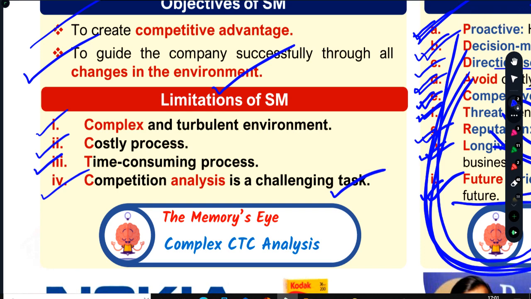So there are four limitations of strategic management. CTCC: C for complex and turbulent environment, C for costly process, T for time-consuming process, and another C for competition analysis, the challenging task.